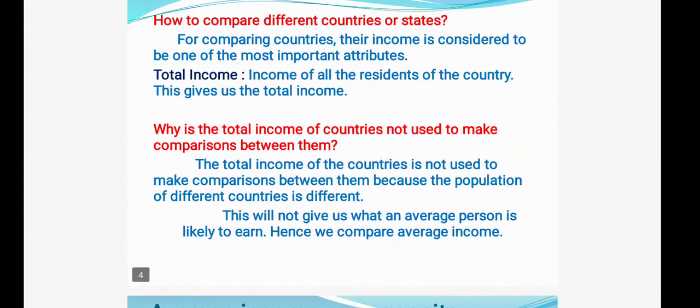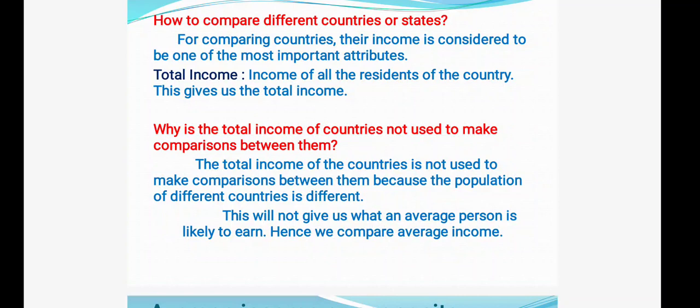Now the next one, how to compare different countries or states on the basis of development. So first we can compare by considering the country's total income. So what is total income? Income of all the residents of the country. This gives us what? Total income. So if we want to compare countries' development with other countries or among the states, we can take the total income, but there are some defects.